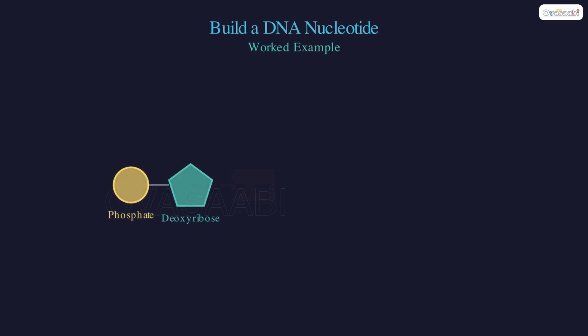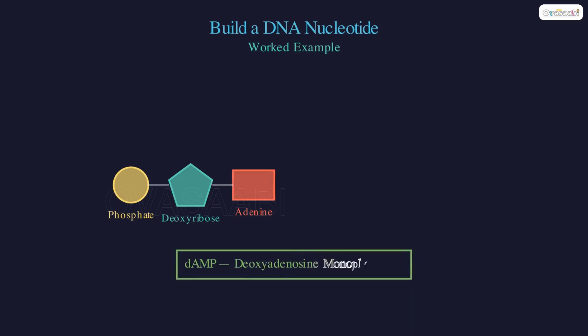Let's build a DNA nucleotide. Start with deoxyribose sugar. Attach a phosphate group, then add the base adenine. We have made deoxyadenosine monophosphate.